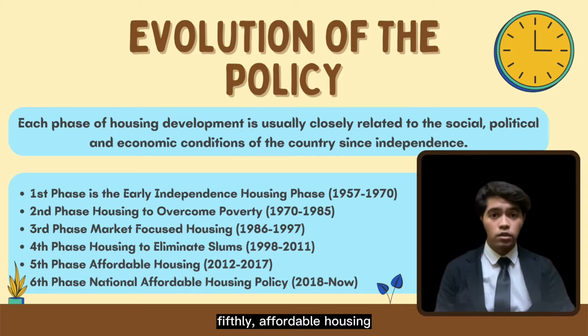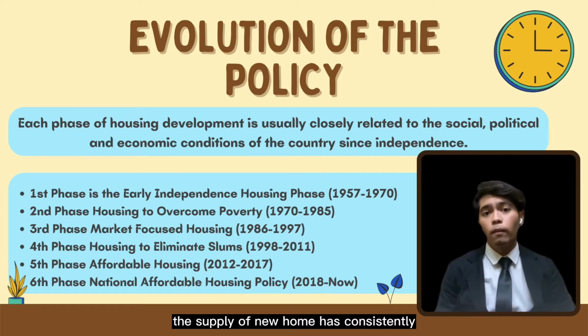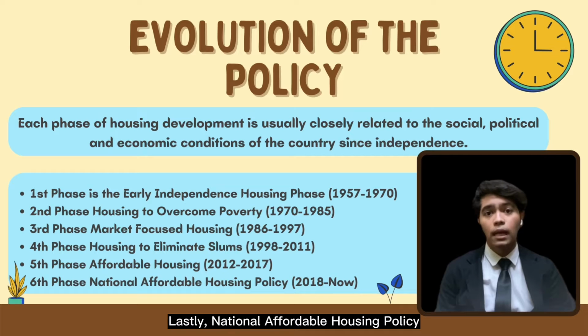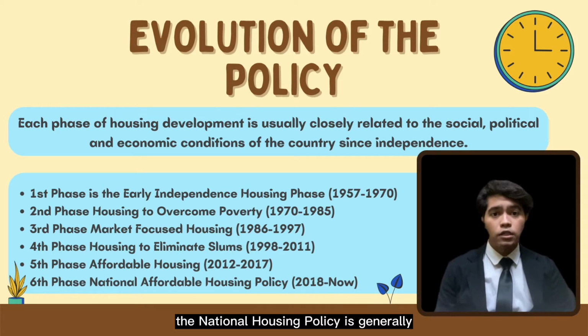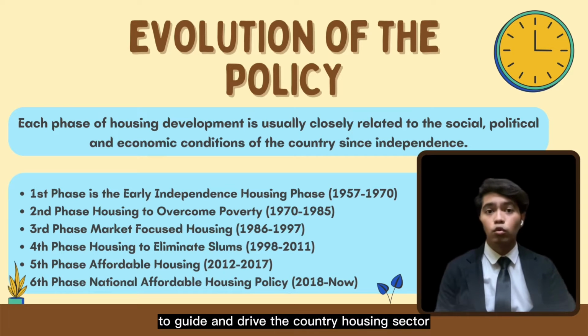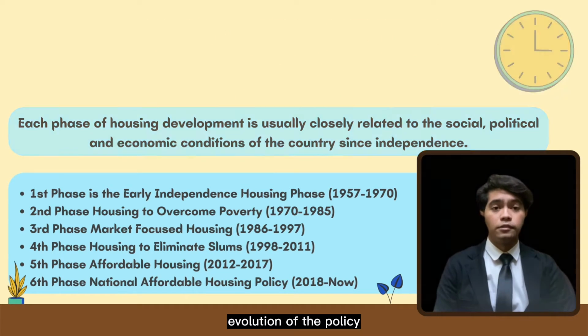Fifthly, affordable housing, 2012 until 2017. Since 2012, the supply of new homes has consistently been less than the increase in household demand. Lastly, the National Affordable Housing Policy, 2018 until ongoing. The National Housing Policy is generally the main policy that will be referred to guide and drive the country's housing sector. That's all for the evolution of the policy.